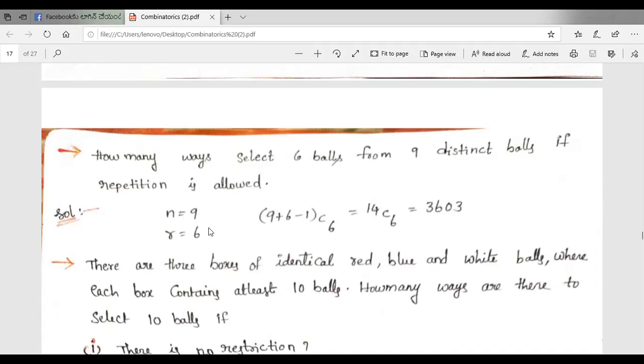Here repetition is allowed, which means combinations with repetitions. The formula is n plus R minus 1 C R. Here the n value is 9 and the R value is 6. So 9 plus 6 minus 1 C 6, that is equal to 14 C 6, that is equal to 3003 combinations.